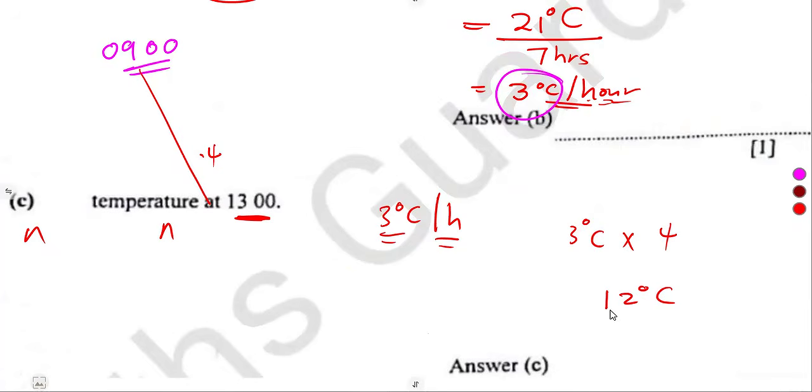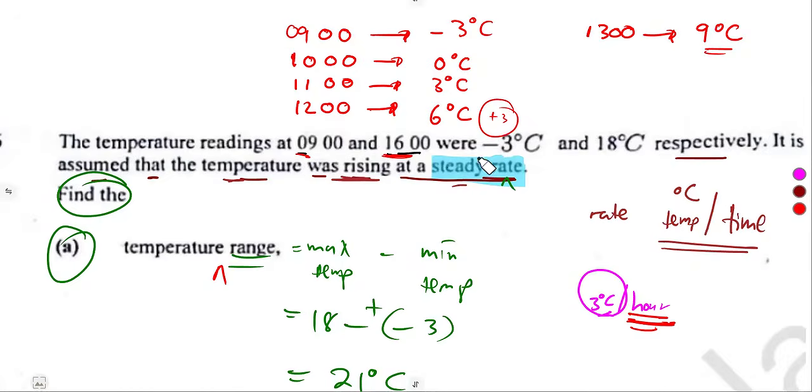So we must consider that where we started, we started with a negative value. Remember that. So it was best for you to correspond your information with this.